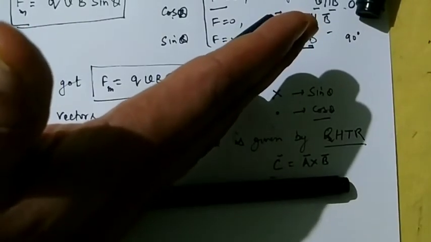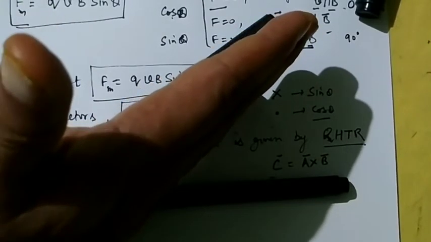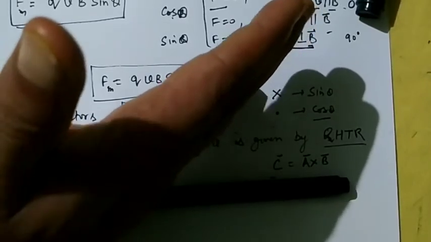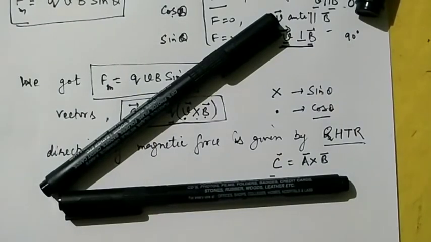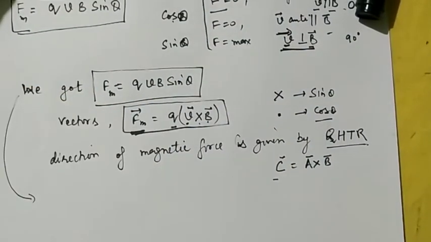The thumb will represent the direction of force. This is your thumb. The thumb is pointing upward. So the direction of C will be perpendicularly upward. So similarly, more about the magnetic force.